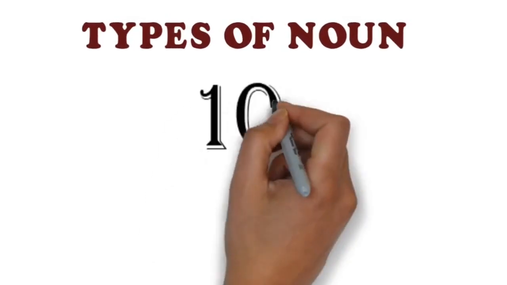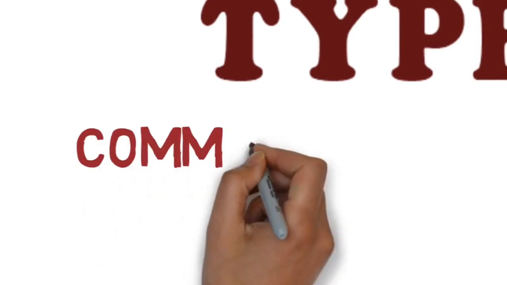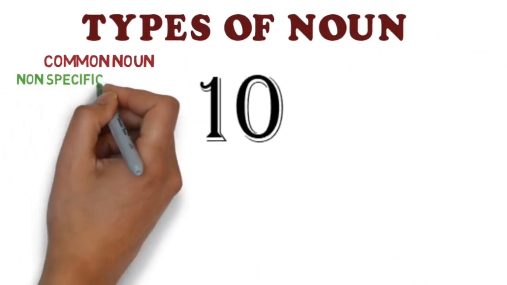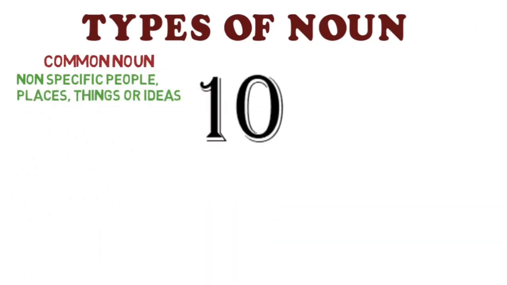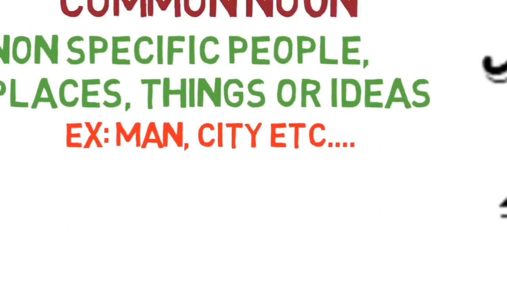So, let's see the types of nouns. How many types of nouns do we have? In English, in all we have 10 types of noun. First is the common noun. This is non-specific people, places, things or ideas. It is not a specified one. Examples of a common noun are man, city, and so on.